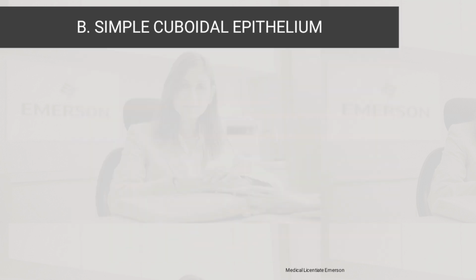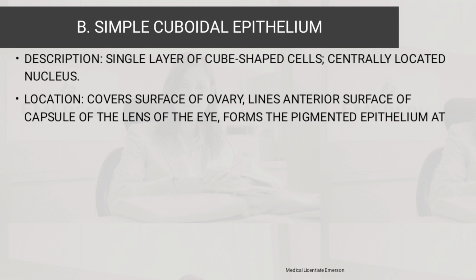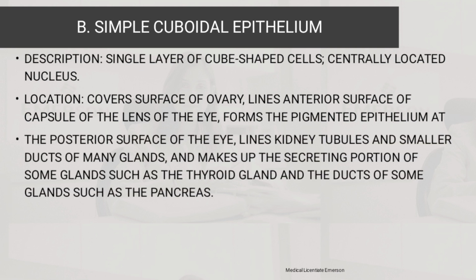Then for the simple cuboidal epithelium, the description is a single layer of cube-shaped cells with a centrally located nucleus. In terms of location, they cover the surface of the ovary, line the anterior surface of the capsule of the lens of the eye, form the pigmented epithelium at the posterior surface of the eye, and line kidney tubules and smaller ducts of many glands.